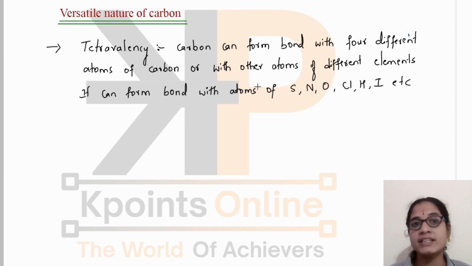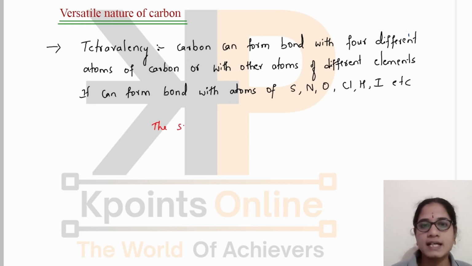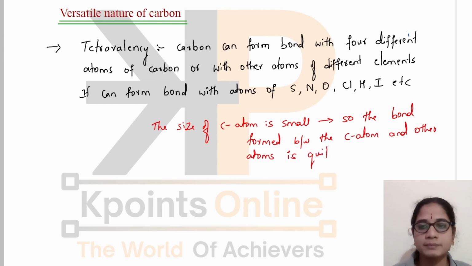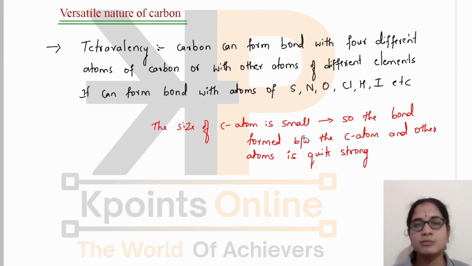The bond between carbon and atoms of these elements is quite strong, and this is due to the size of the carbon atom. The size of the carbon atom is small.